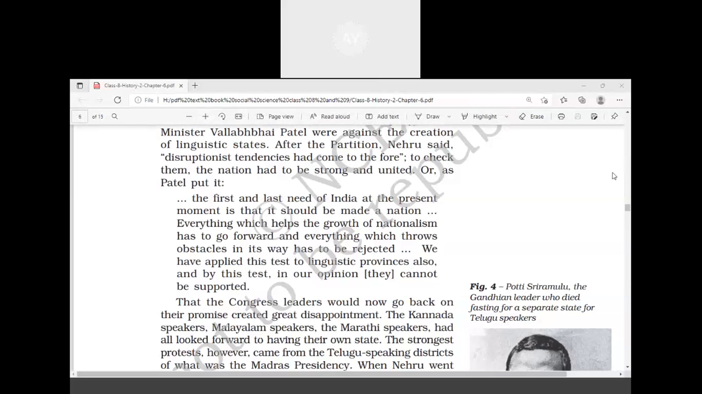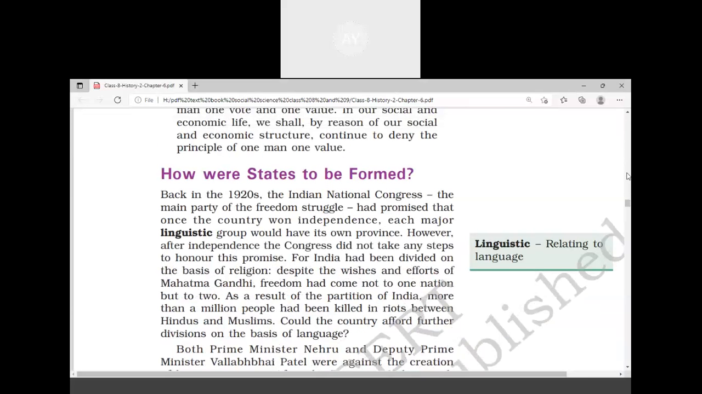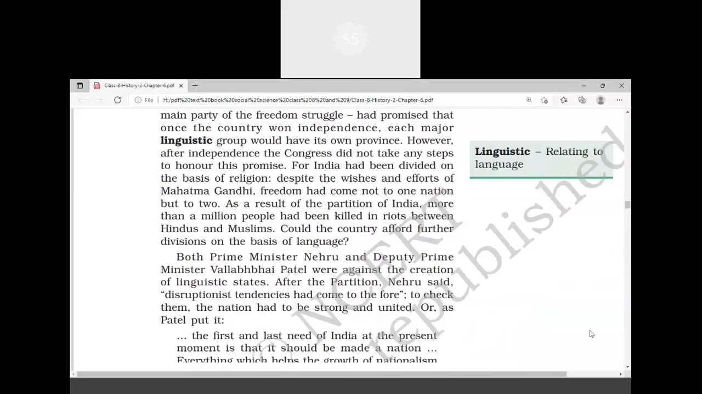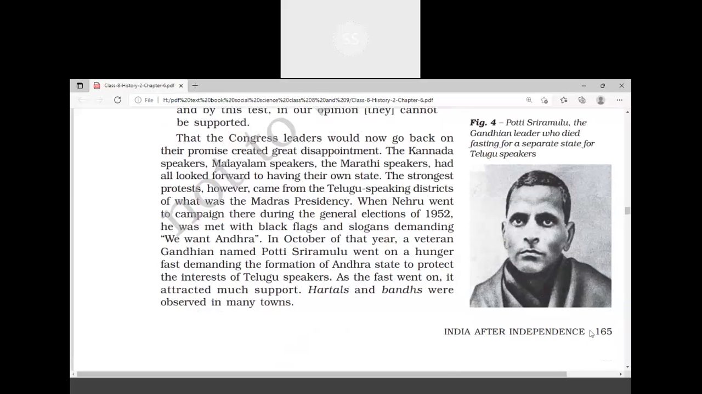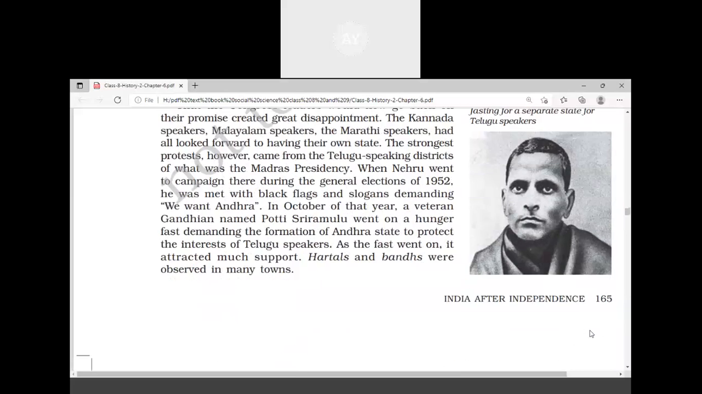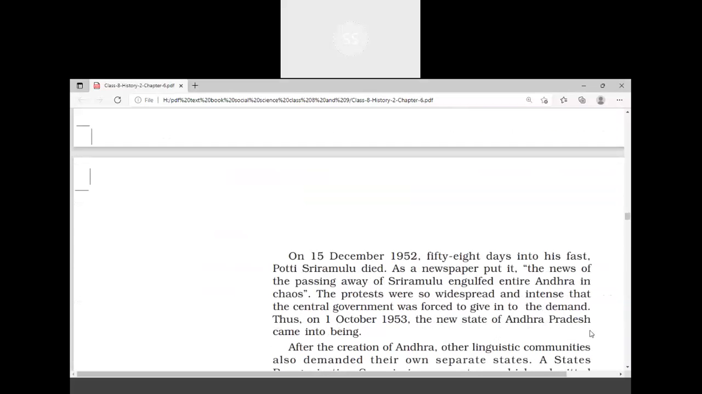Very good. Then we discussed the linguistic division of states. Which is the first state created on the basis of language? Andhra Pradesh, sir. Which year? Please write down the date. And who was the leader involved in the creation of Andhra Pradesh? Sir, Putti Sriramulu. He went on a hunger strike and died due to the hunger strike, sir.